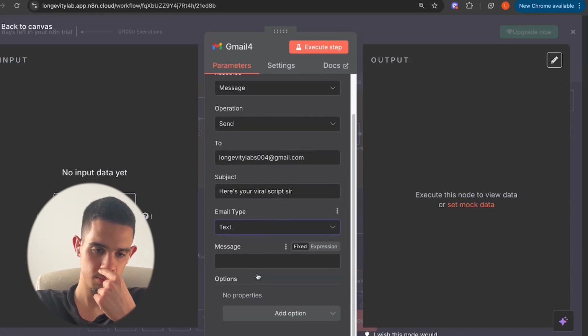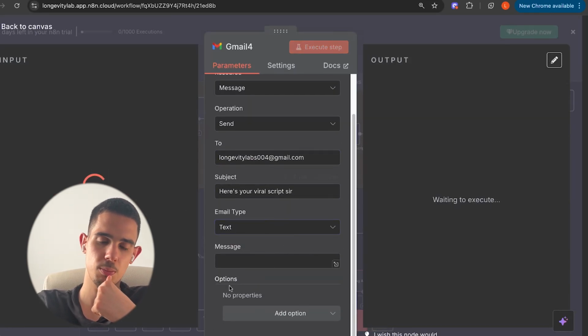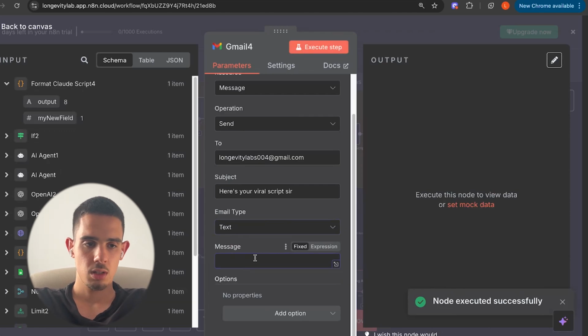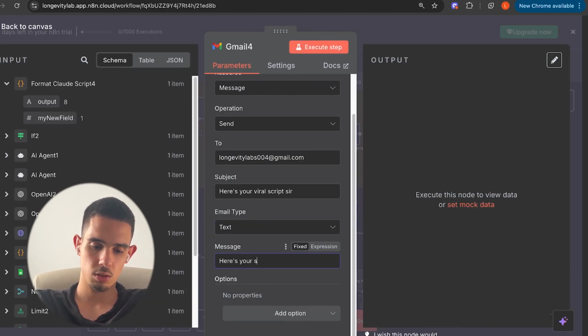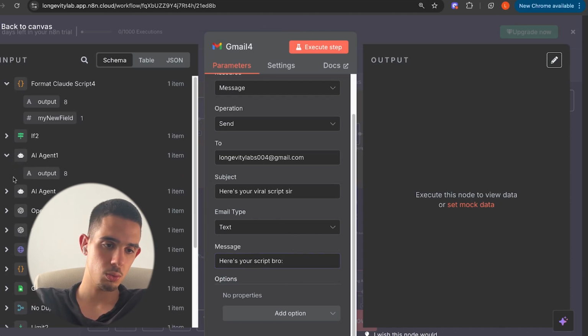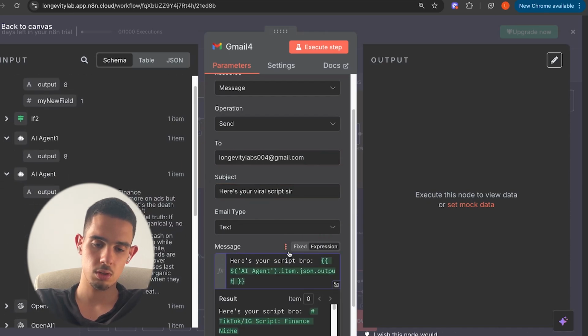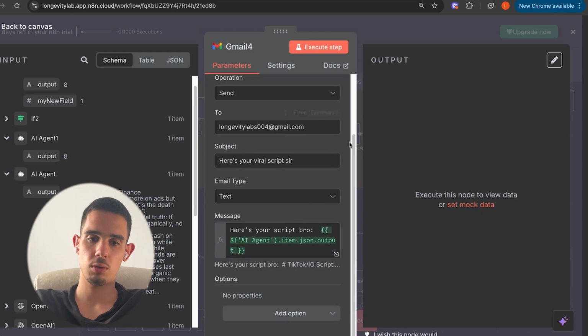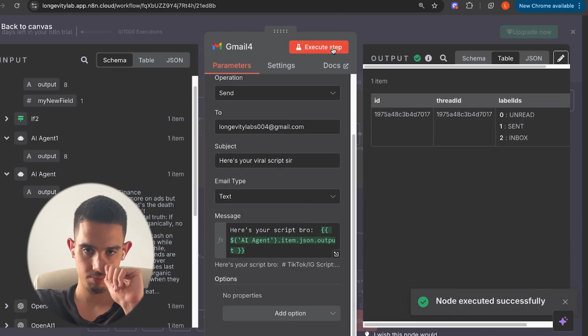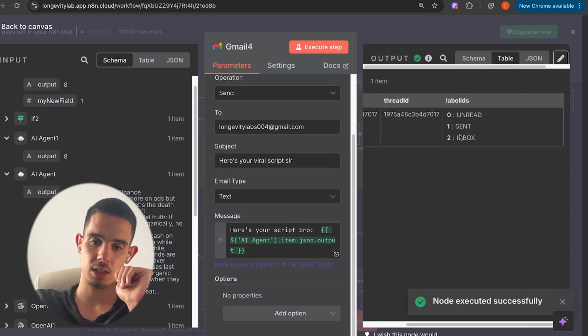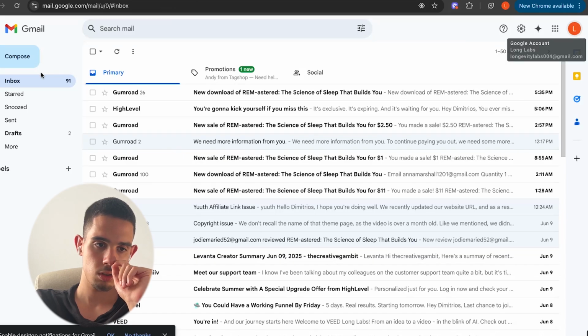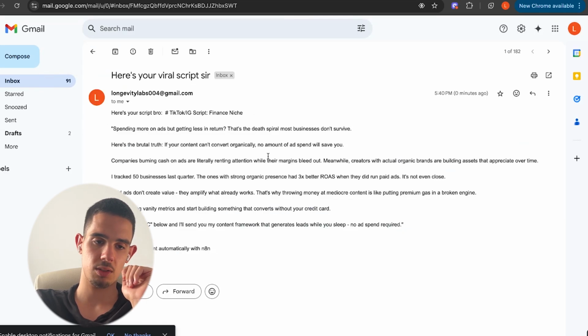Gonna go text. Gonna go exit previous nodes. And now we're gonna go, here's your script, bruh. And then we're gonna go to this AI agent and grab the output. So now we click execute step. As you can see, one sent to inbox. Gonna refresh, and there's the script.